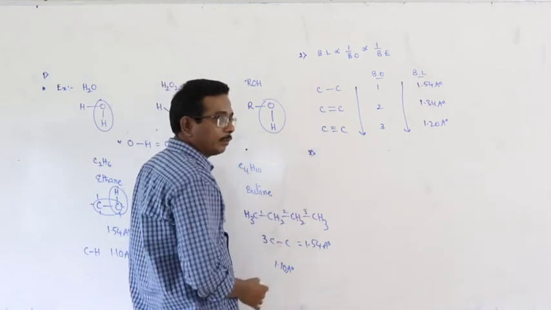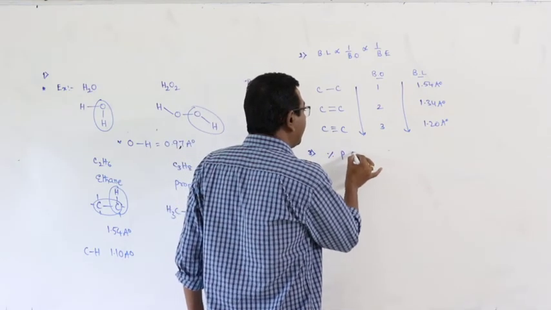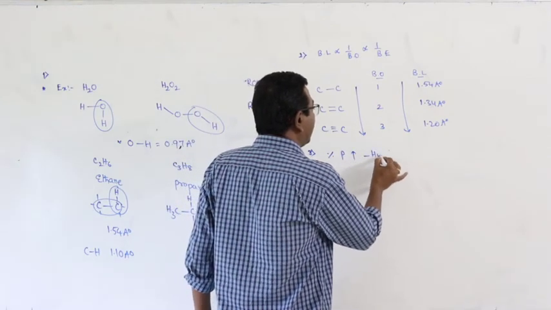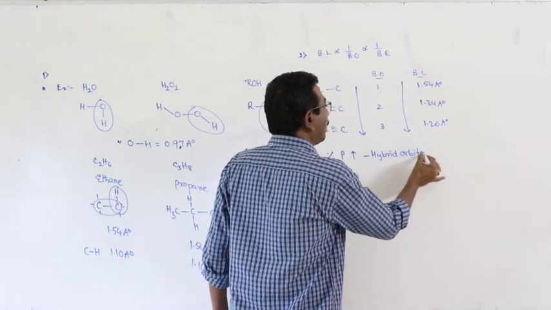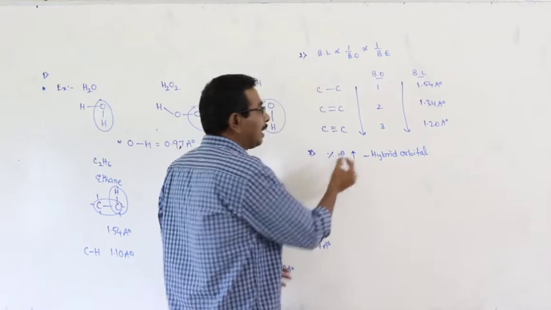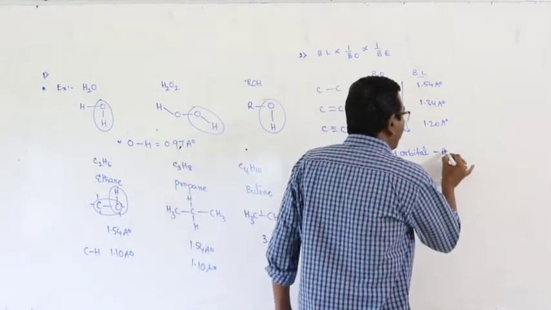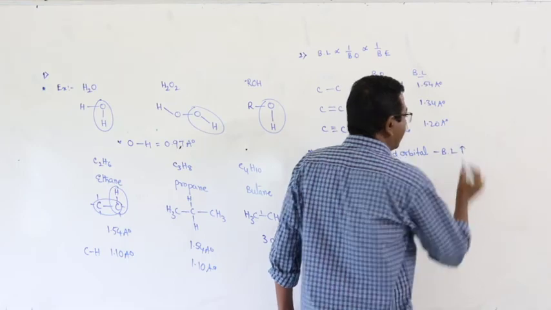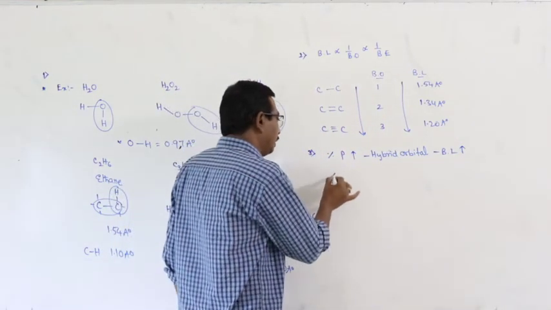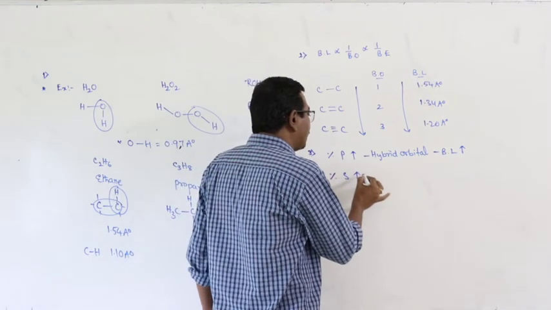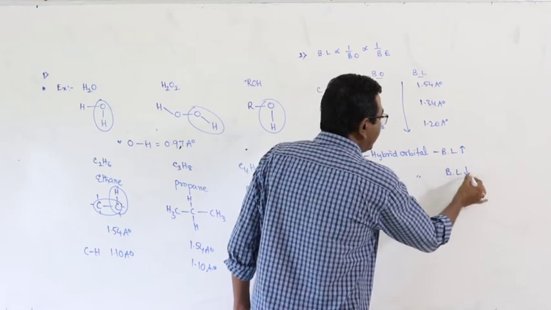And the third one. As the percentage of p character increases in the hybrid orbitals, bond length increases. And as the percentage of s character increases in the hybrid orbitals, bond length decreases.